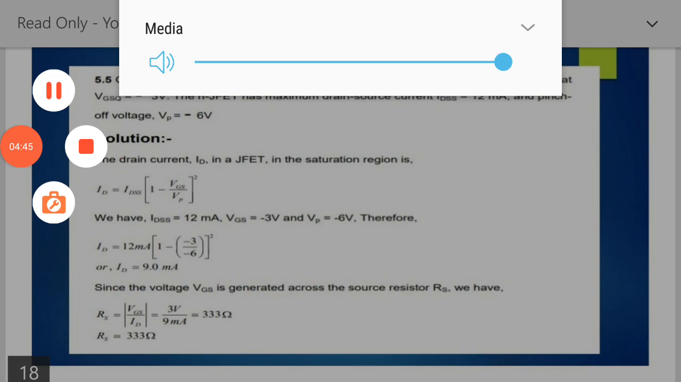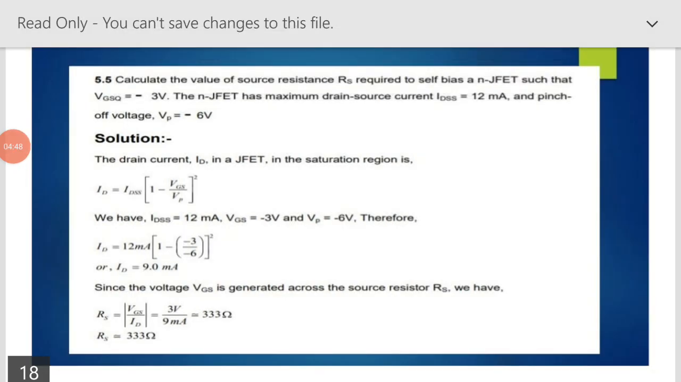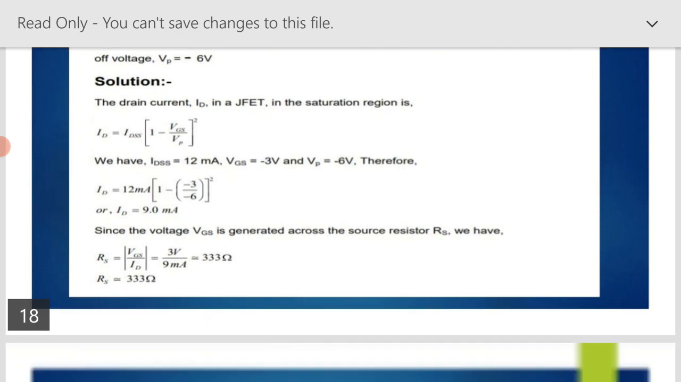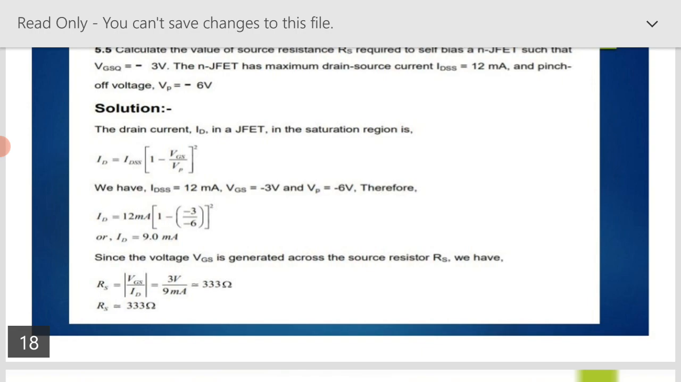Solution: the drain current ID in a JFET in the saturation region is ID is equal to IDSS times bracket 1 minus VGS upon VP bracket square. We have IDSS equal to 12 milliampere, VGS equal to minus 3 volt, and VP equal to minus 6 volt. Therefore, ID is equal to 12 milliampere times bracket 1 minus 3 upon minus 6 bracket square, or ID is equal to 9 milliampere. Since the voltage VGS is generated across the source resistance RS, we have RS is equal to VGS upon ID, which is equal to 3 volt upon 9 milliampere, which is equal to 333 ohm.